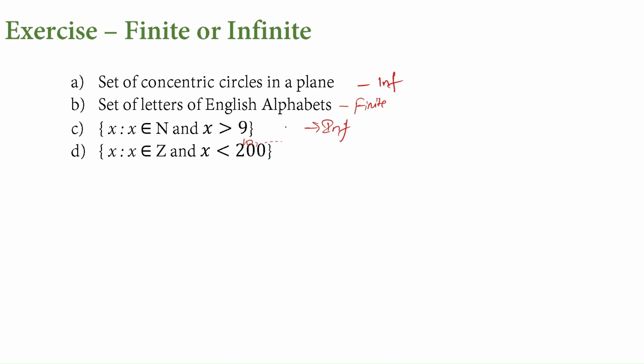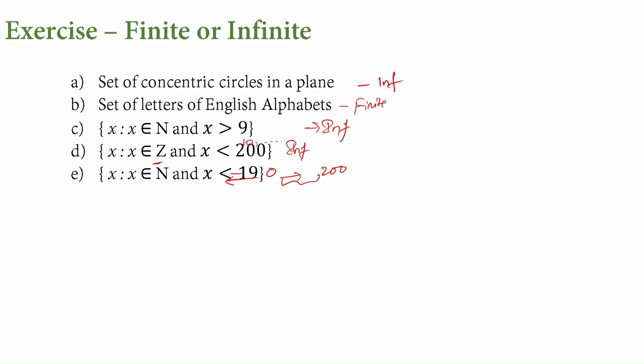x belongs to Z and x less than 200. x is less than 200, but it's an integer. Integer means we have both positive and negative integers. On the negative side we don't know where it goes. On the positive side, we know the endpoint is 200, and within these we will consider. But less than means even the negative part we have to consider. So even this is an infinite set.